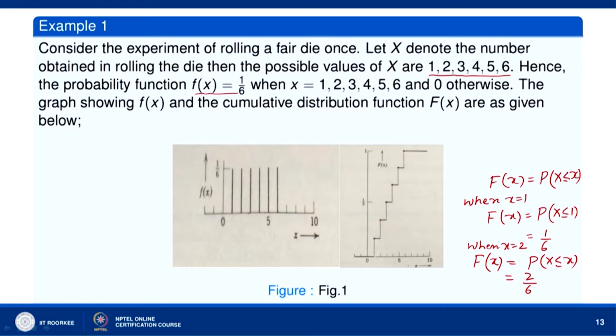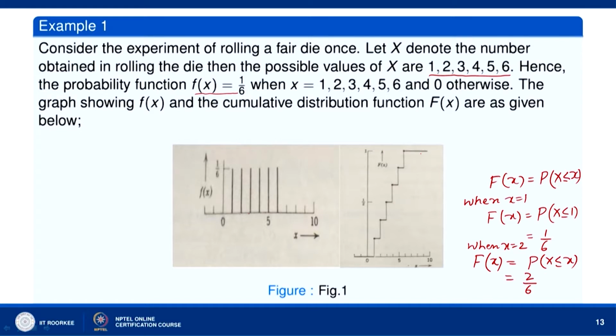So, we reach here F(x) equal to 2/6 and then when you take x equal to 3, F(x) is equal to P(X ≤ 3). So, we get 3/6, that is 1/2, and when you take x equal to 4, you get F(x) equal to 4/6 and we come here. Then at 5 we come here 5/6 and then 6 we come here and then after that F(x) becomes equal to 1.